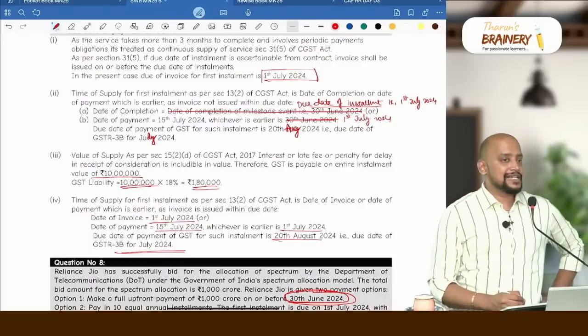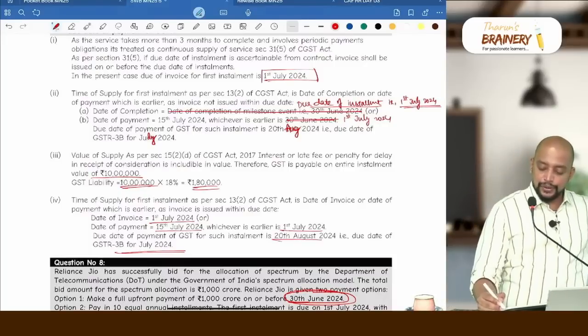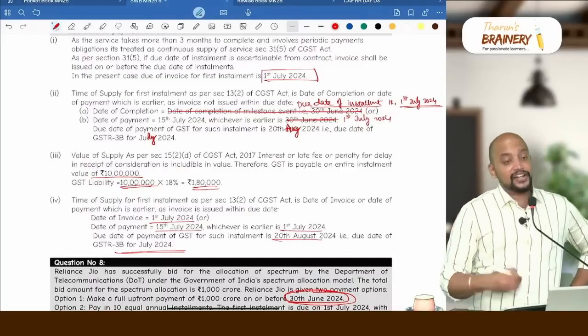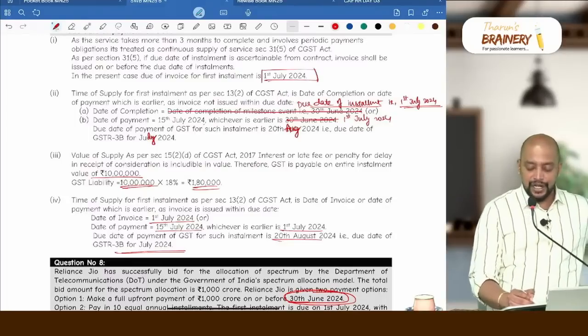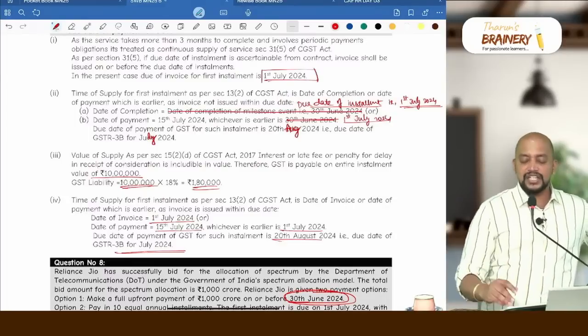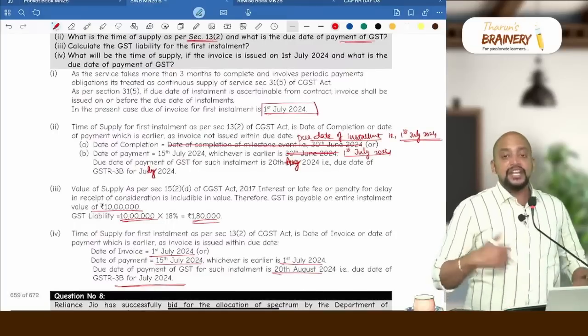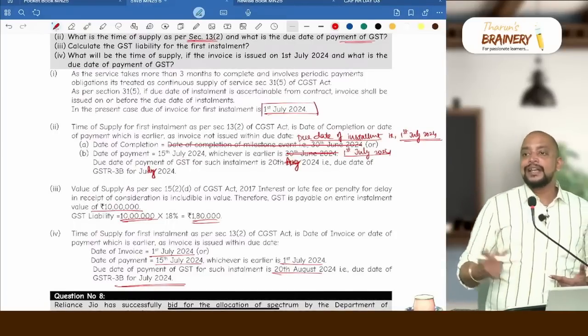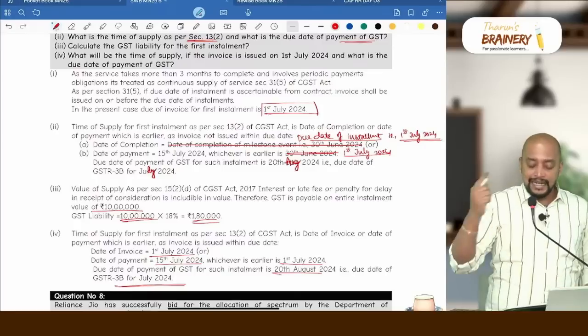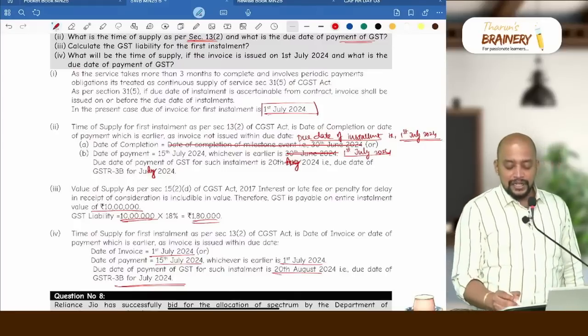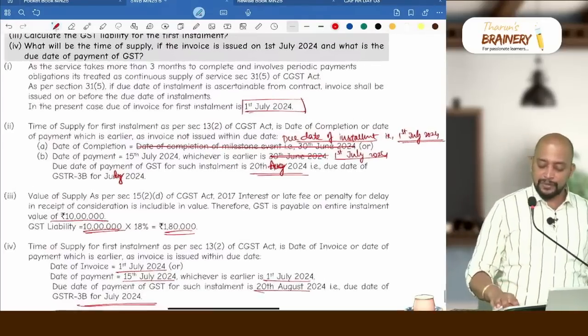Due date of installment, that is 1st July 2024, or date of payment. What is the date of payment? 15 July 2024. Whichever is earlier, that is 1st July 2024. If 1st July is the time of supply, then what will be taken as the due date of payment of GST? The next month 20th, that is 20th August 2024, will be taken. Okay.